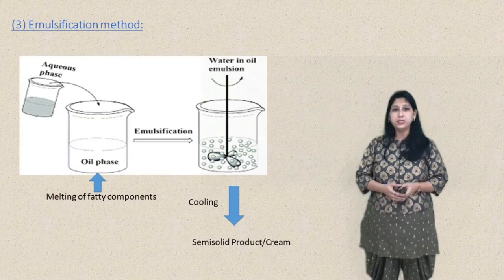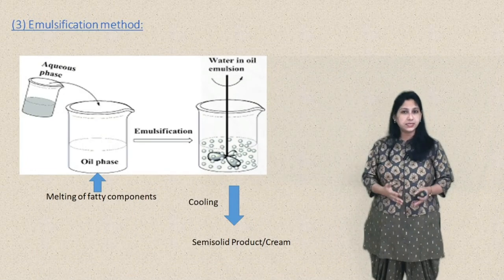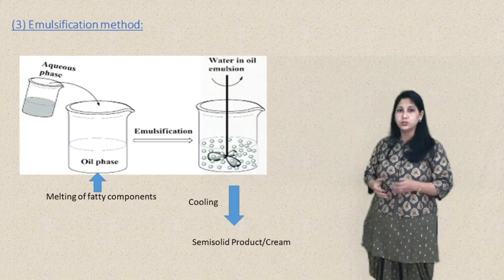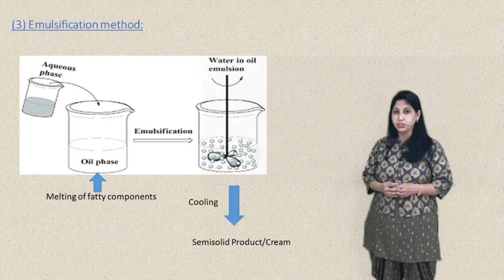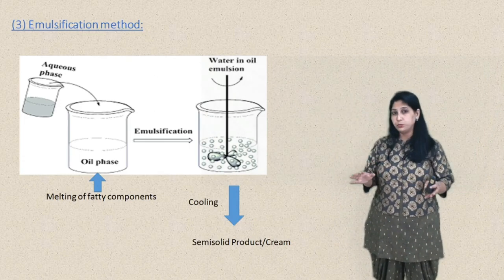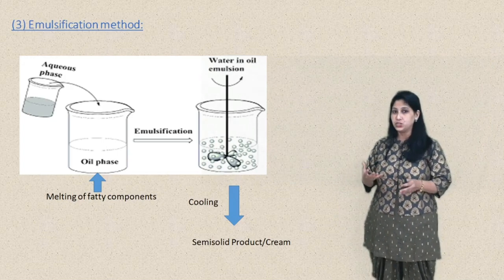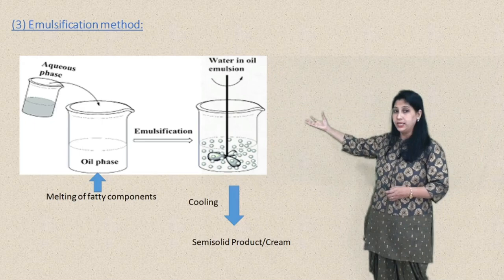Let's see about another method, that is the emulsification method. As I said, when the formulation includes both oily and aqueous ingredients, this method is used. So what is done in this method? All the meltable ingredients which are oily in nature are melted together, and that results in the oily phase.